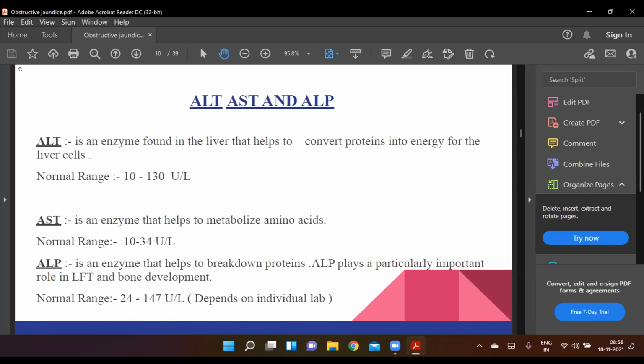The normal range of ALT, AST and ALP is basically less than 30 units per liter, and it depends upon the lab where it has been tested. ALT and AST are basically the outcome of viable hepatocytes. It shows how many hepatocytes are viable in the liver.